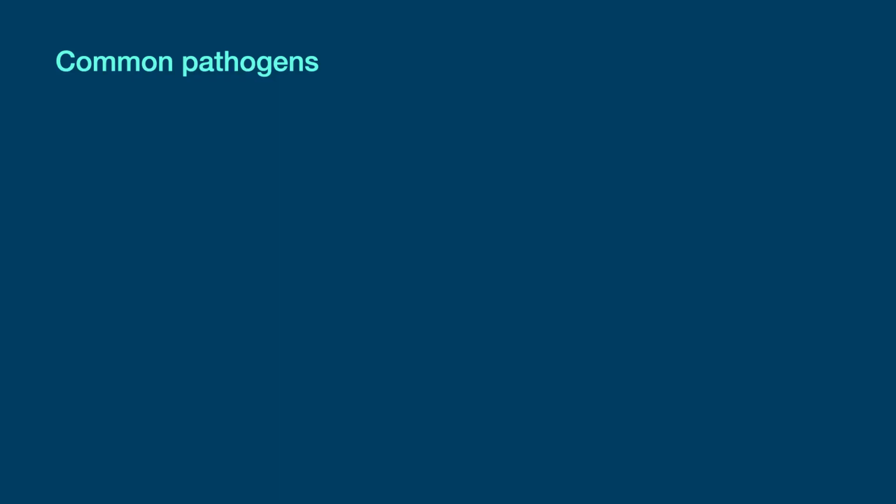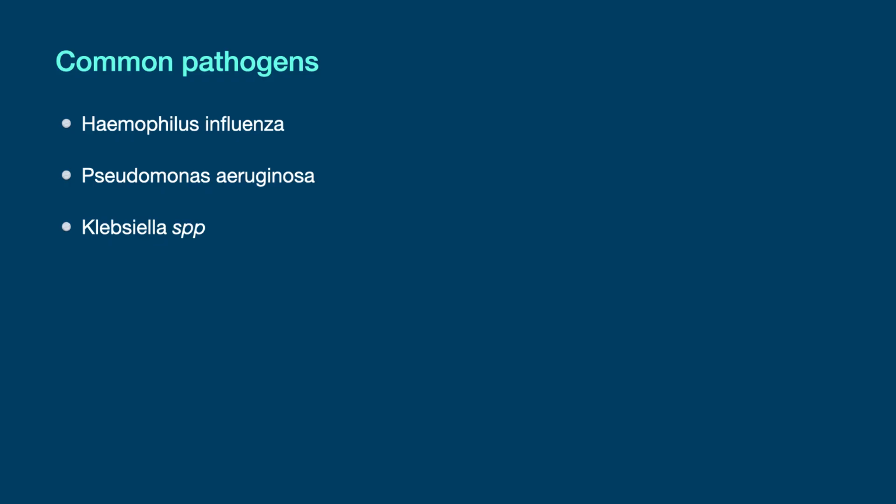The most common organisms isolated from patients with bronchiectasis are Haemophilus influenzae, which is the most common type, Pseudomonas aeruginosa, Klebsiella species, and Streptococcus pneumoniae.